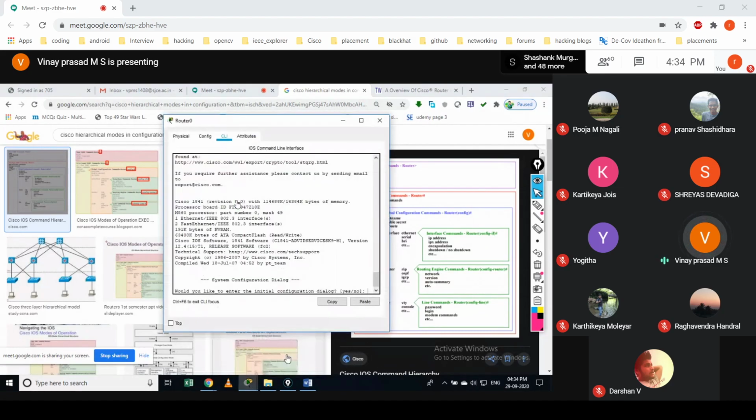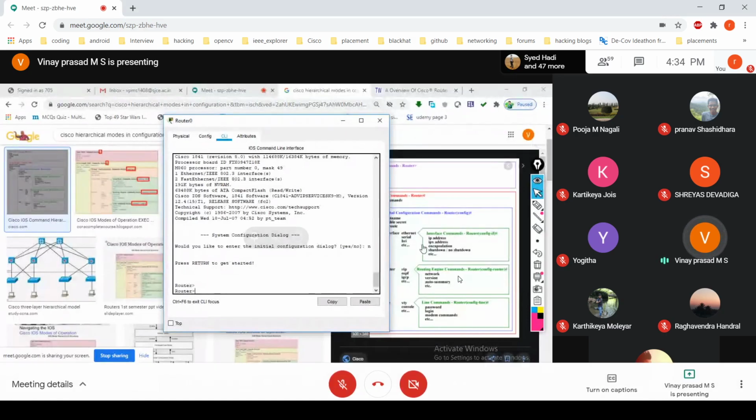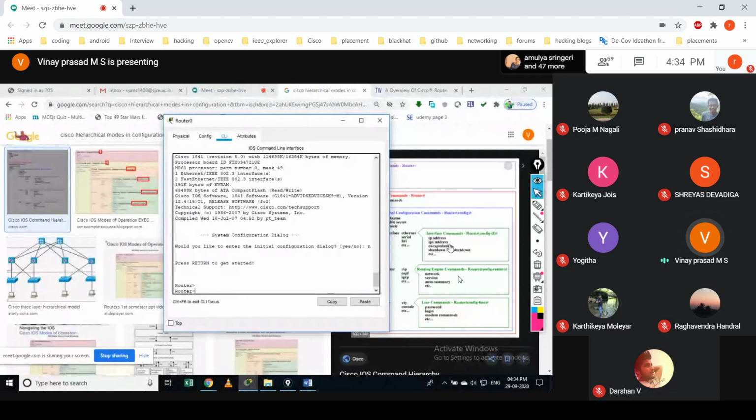Okay, so I'll just give no and enter. I'm in user mode. If I want to change from user mode to global privilege mode, you should go hierarchically only. User mode to privilege, privilege to global, and then you have one more command mode called interface mode, global configuration interface mode. So all this belongs to global configuration mode itself. Then you need not worry about this part.